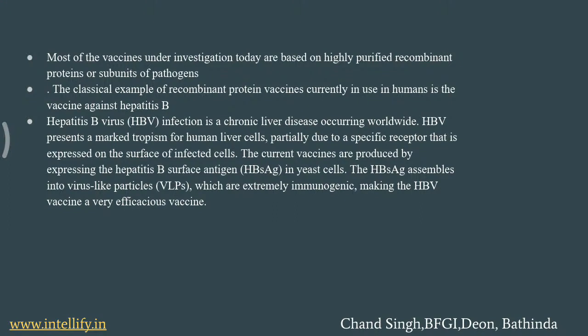We can increase the number of these antigens by the recombinant DNA technology. So in the hepatitis B virus, we take the antigens that are causing the problem and insert them into the stable vector, and the stable vector for the hepatitis B virus is the yeast cell. So the virus-like particles or dead virus are produced in large numbers by the recombinant DNA technology.